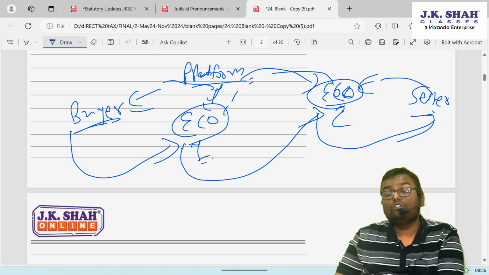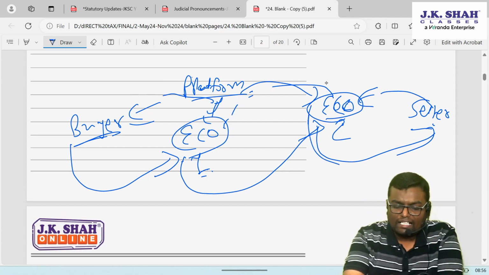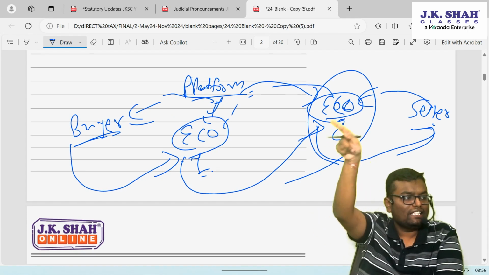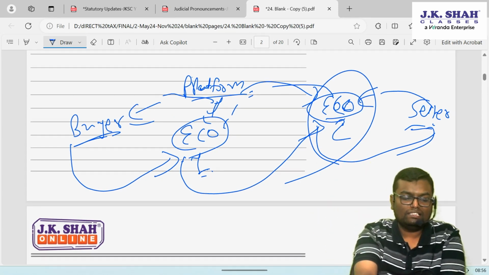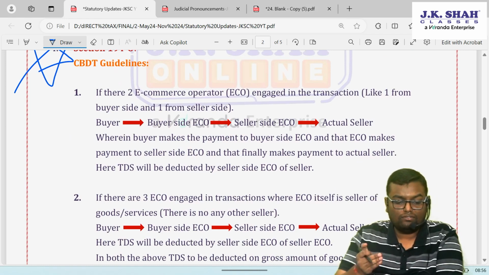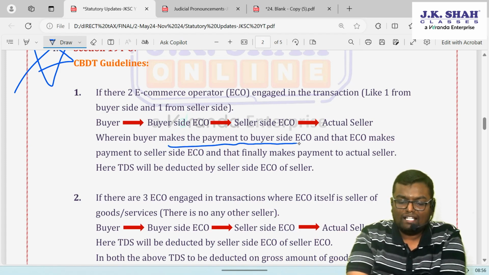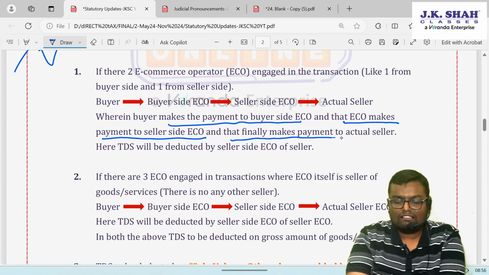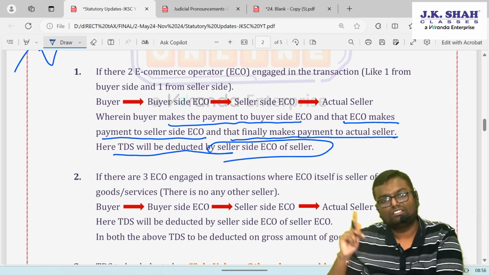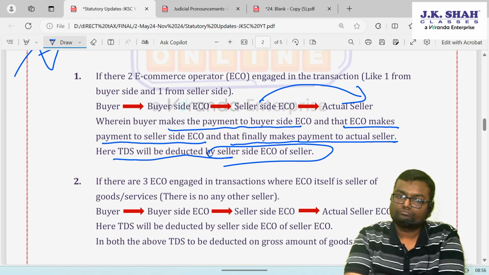The question arises, who is supposed to deduct TDS over here? TDS is to be deducted by the second e-commerce operator, which is finally making payment to that seller. So that has been clarified over here. If there are two e-commerce operators engaged in the transaction, one from the buyer side and one from the seller side, wherein the buyer makes the payment to the buyer side eco, that eco makes the payment to the seller side eco, and that finally makes the payment to the actual seller, here TDS will be deducted by the seller side eco of the seller. So here this particular eco will deduct TDS of this seller.